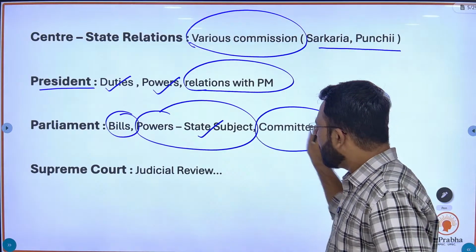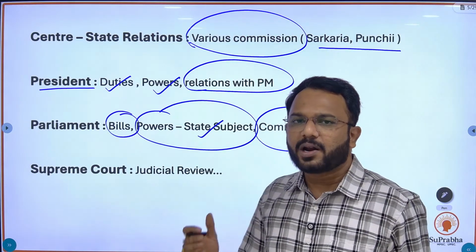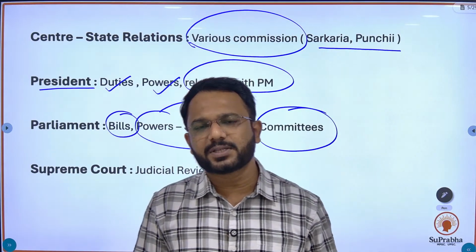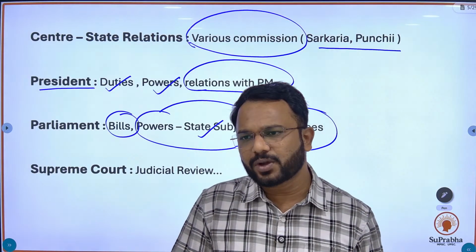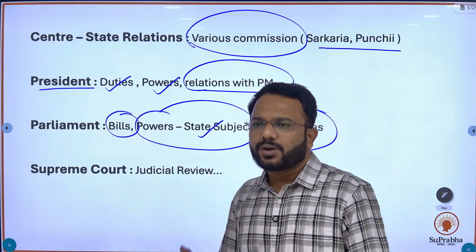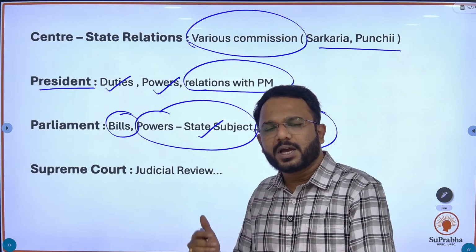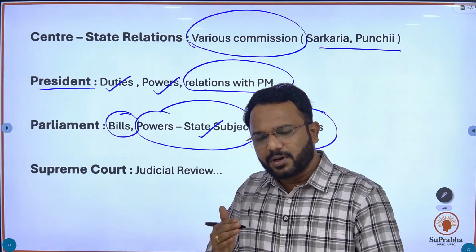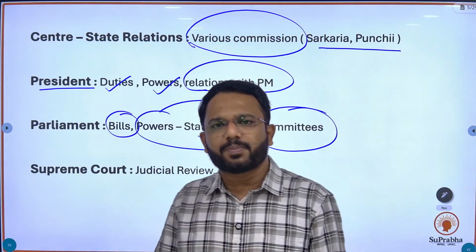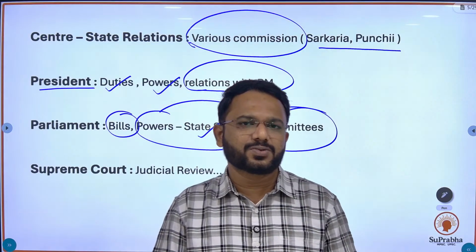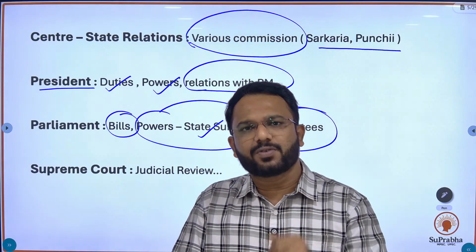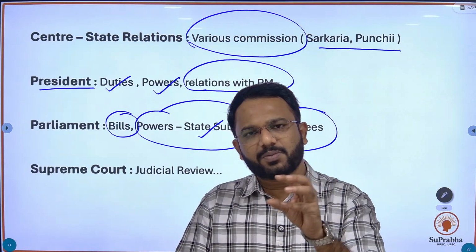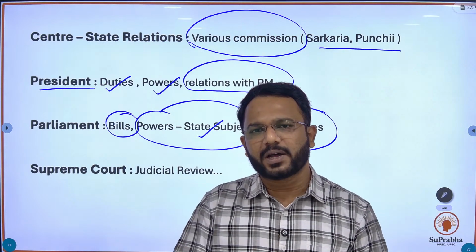Committees. As we all know, Parliament has certain committees like the Public Accounts Committee, okay, the Estimates Committee. So in this topic, they ask you whether the committee members are related to which of the houses of the Parliament, or they are members of which houses. Okay, who is the chairman of that committee? Okay, and the chairman belongs to which house of the Parliament, and so on.